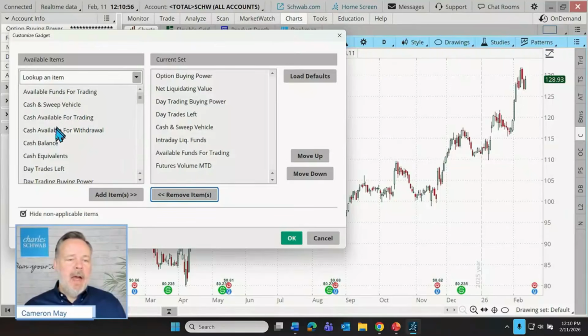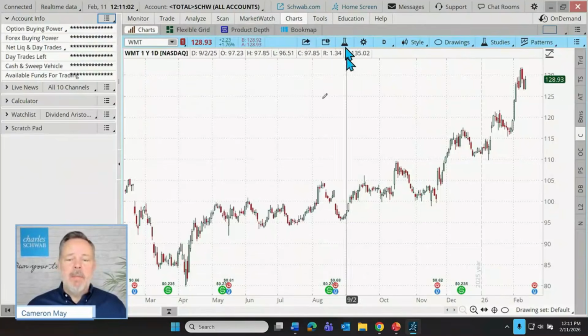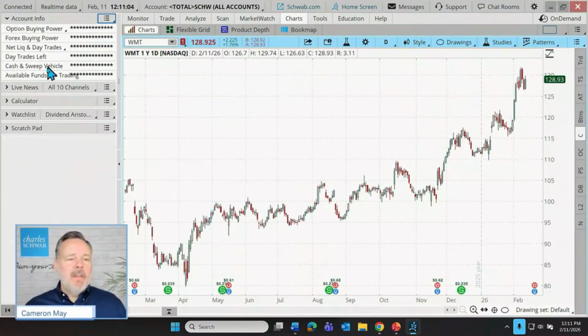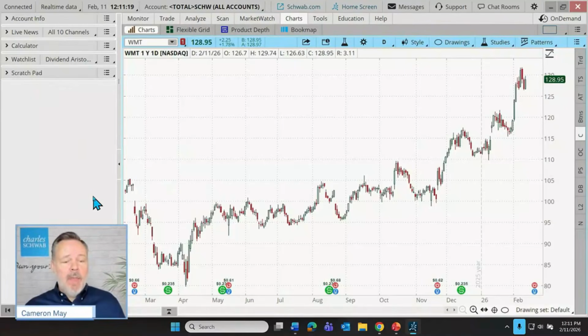And we can add other things, maybe just a plain old cash balance. We might want to add that. I'm not going to do that, but I do want to show that that's a possibility. But we'll just leave these defaults as they currently are. Now, as for the rest of these gadgets, they are customizable. We can see that we can add them, we can remove them, we can choose from a menu of available gadgets. So I want to go through that menu now.